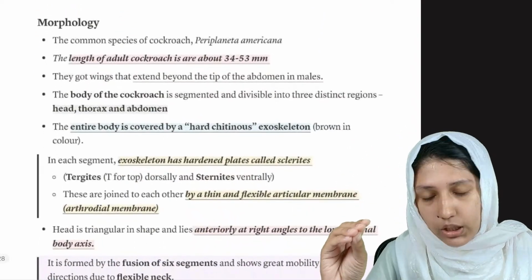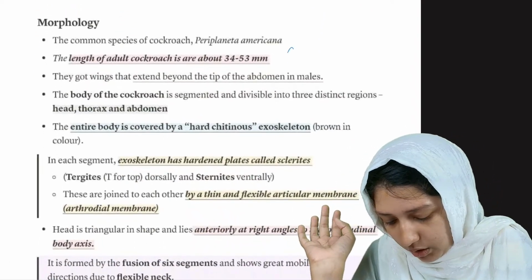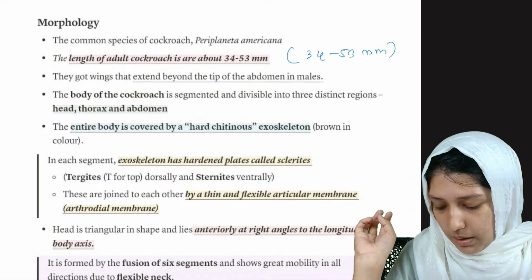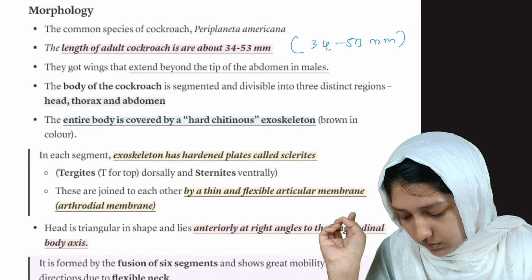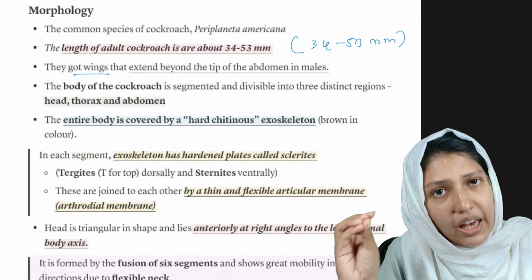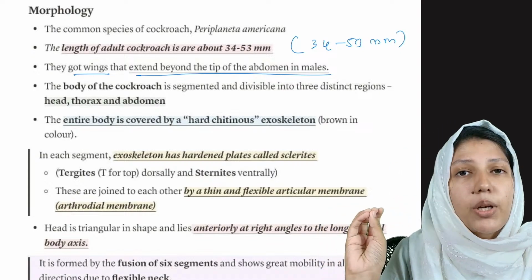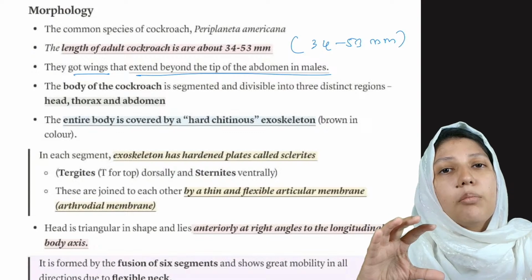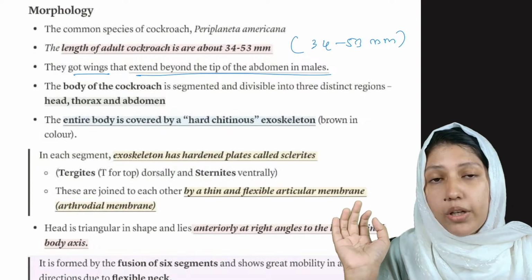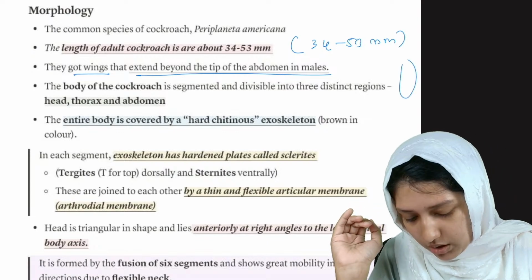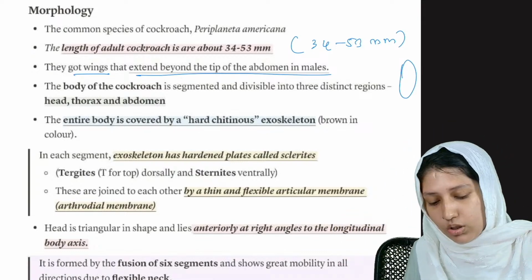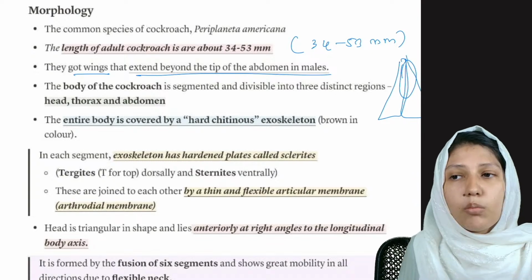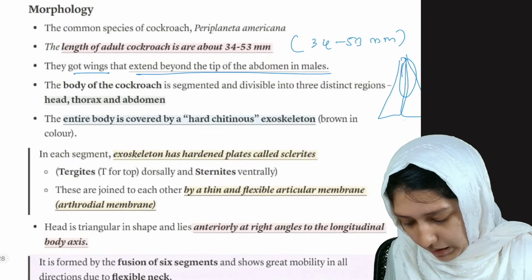This was the basic properties. Now coming into morphology. The length of an adult cockroach is 34 to 53 millimeters. They have wings that extend beyond the tip of the abdomen, and this is present in males. In the male cockroach, the wings extend beyond the tip of the body. Clear? And it is seen in the male cockroach.